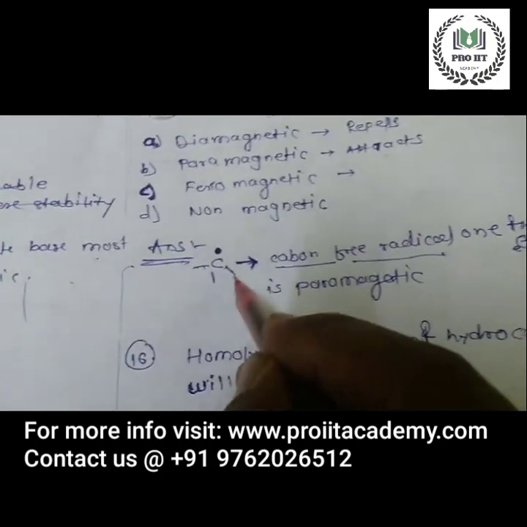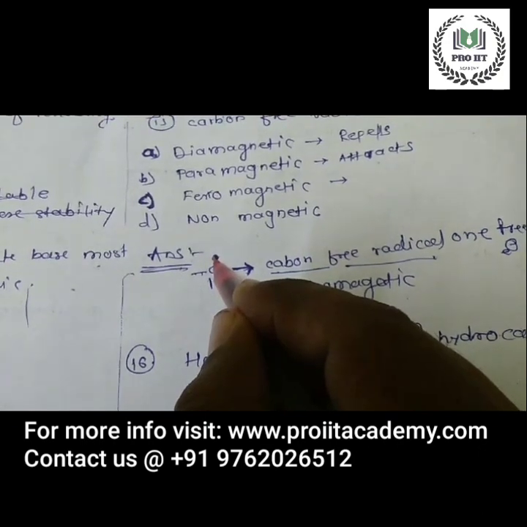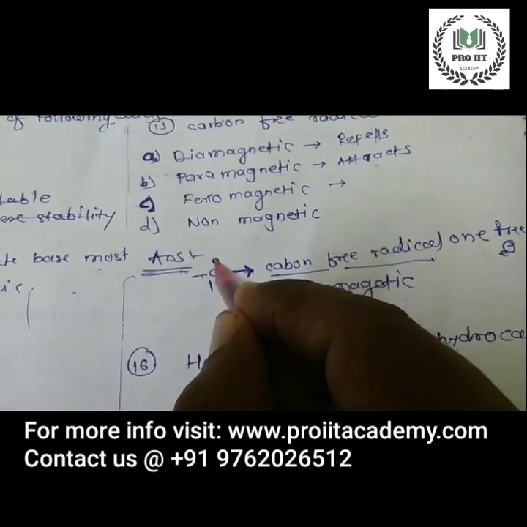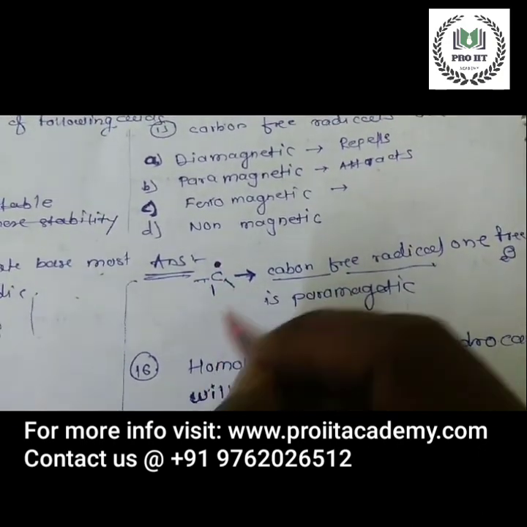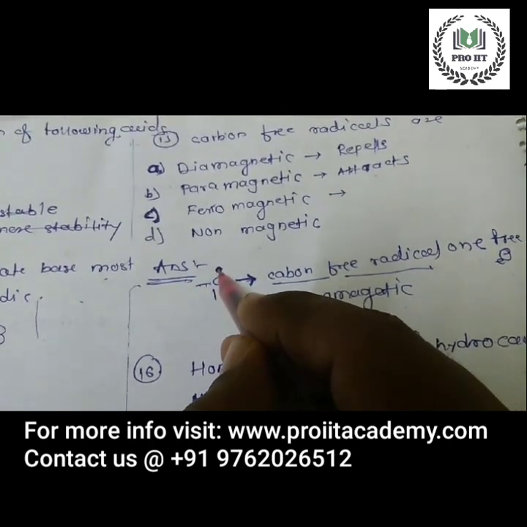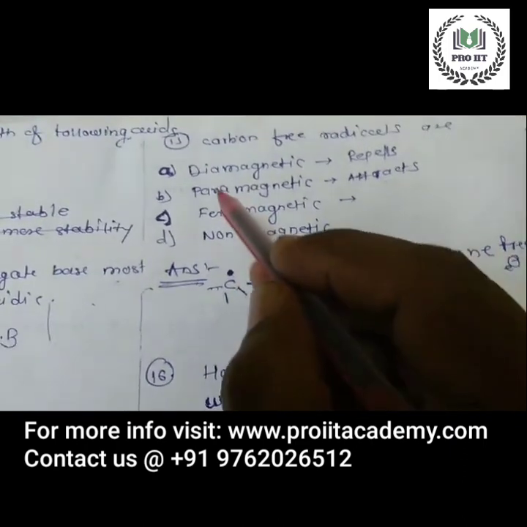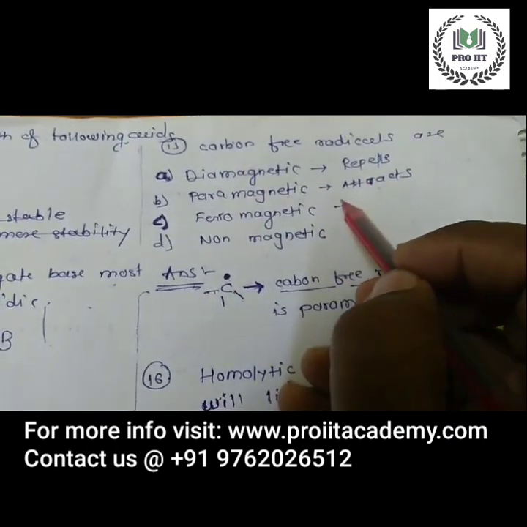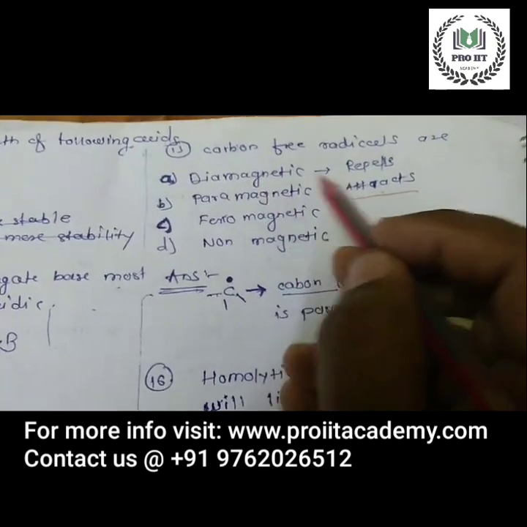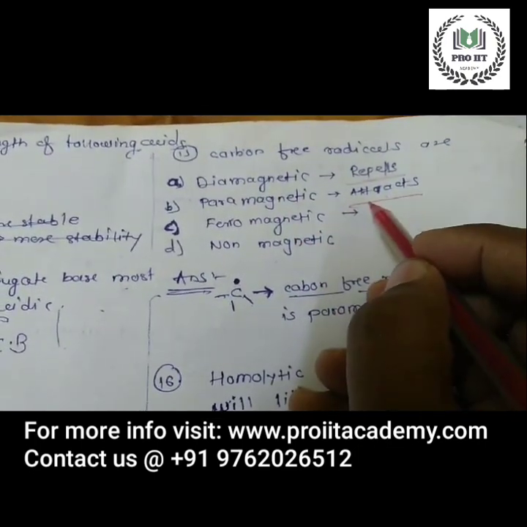This is the free radical, carbon and one electron. Now since this is a free electron, when you put this molecule in a magnetic field, obviously due to the one electron available, it will attract in the magnetic field. What is paramagnetic? Paramagnetic is attraction. What is diamagnetic? It repels. Diamagnetic is repulsion, paramagnetic is attraction.